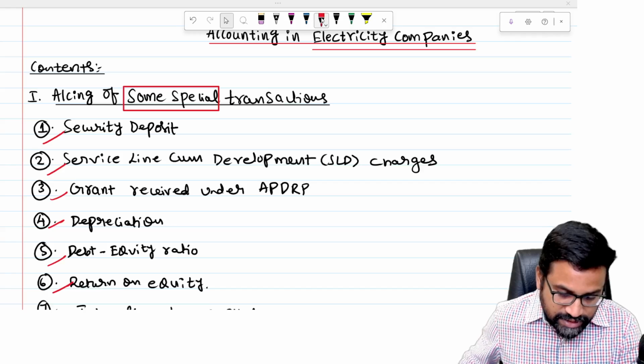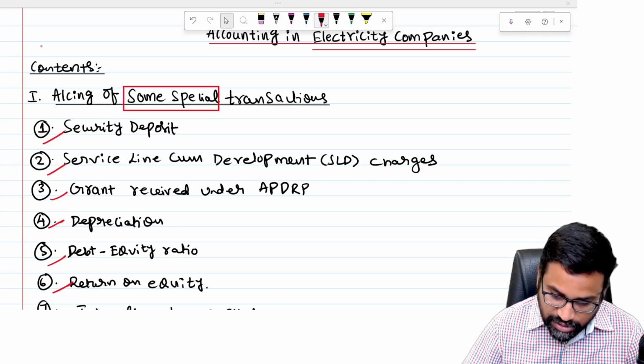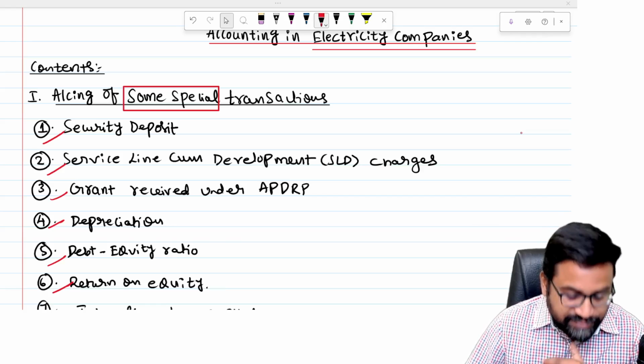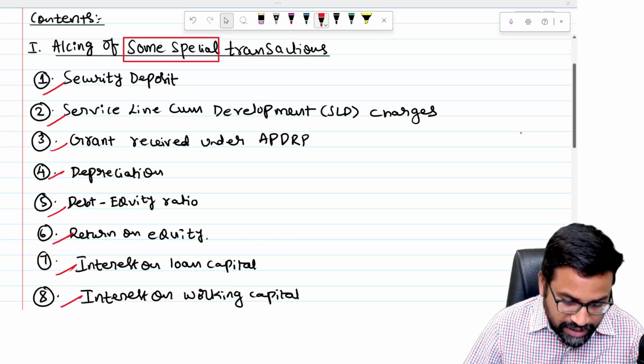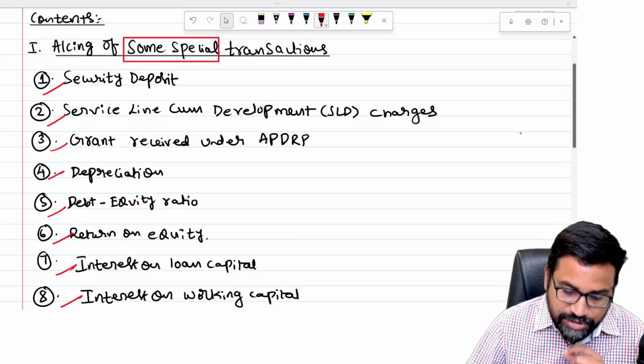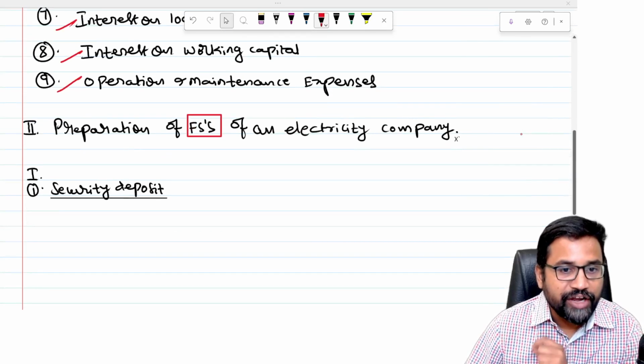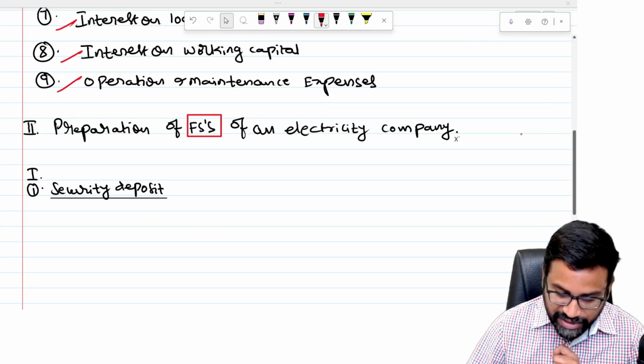Based on the contents given in the CMA study material, I have classified this chapter into two parts. First part is accounting of some special transactions. Second part is preparation of financial statements of electricity companies.